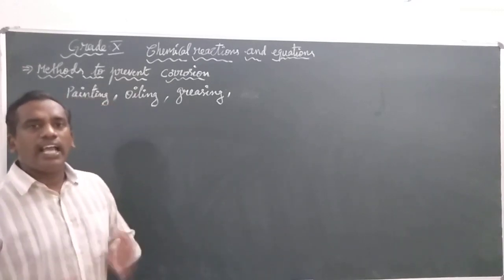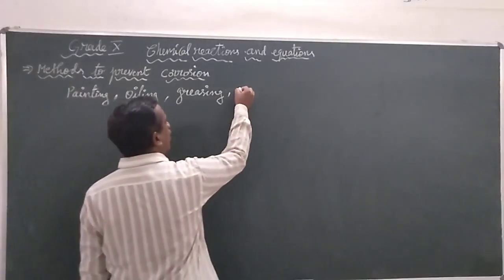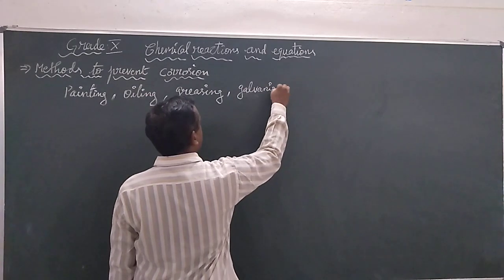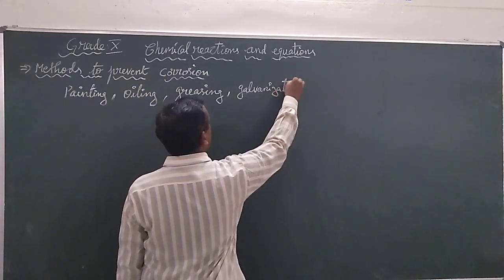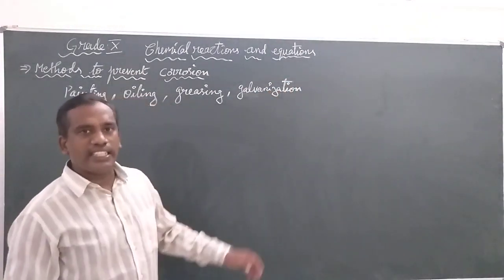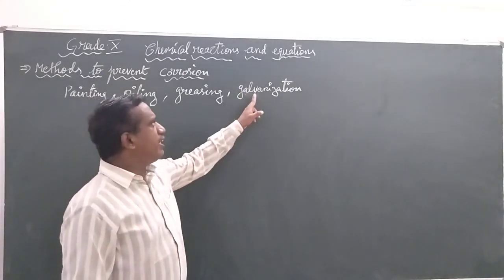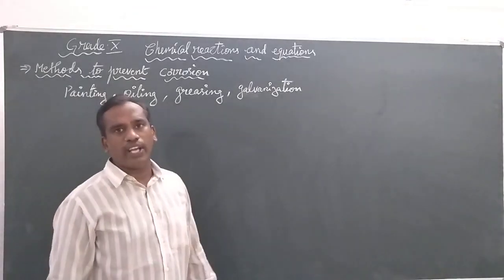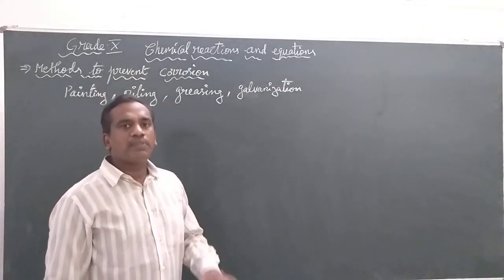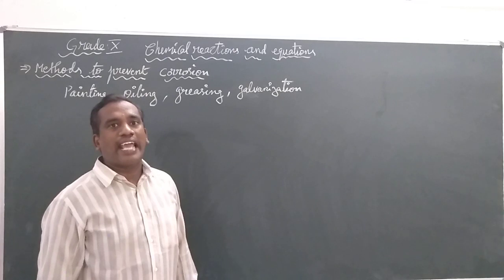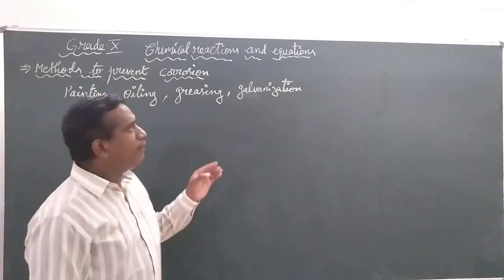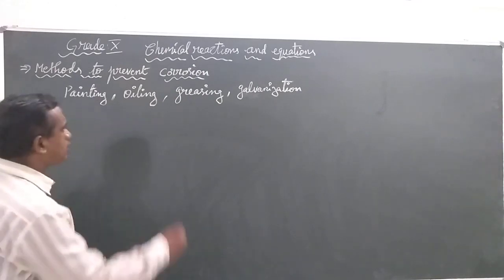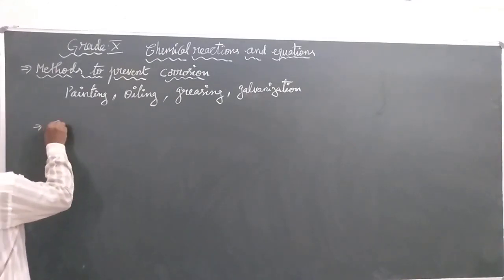Now we are getting a new word that we call galvanization. What is the new word, children? Galvanization. Before we continue to the next method, let us see what is meant by galvanization.